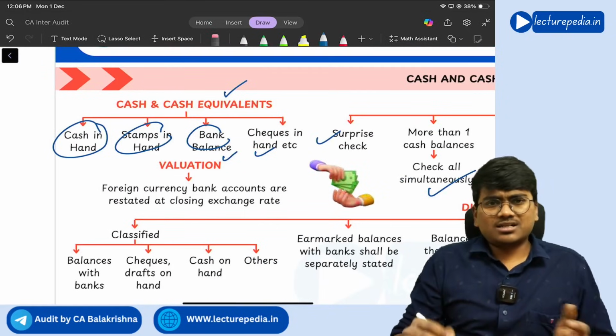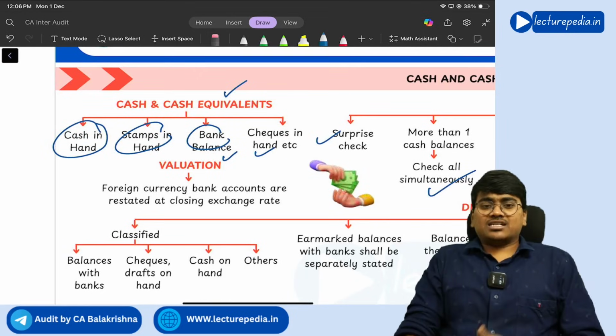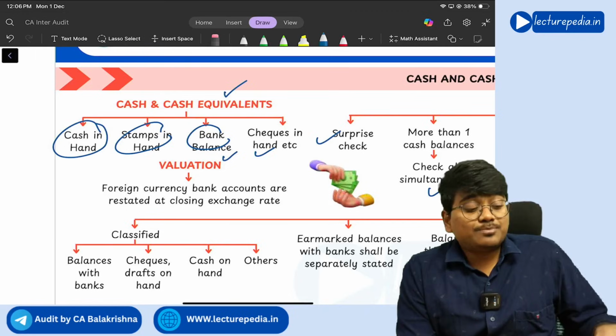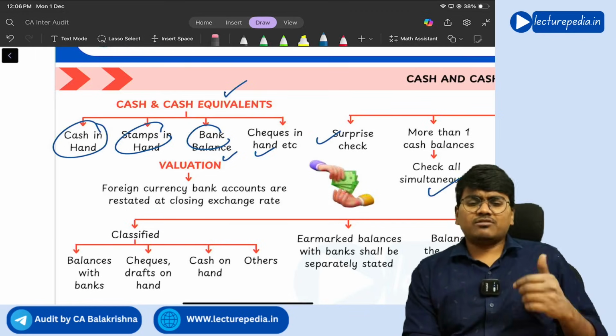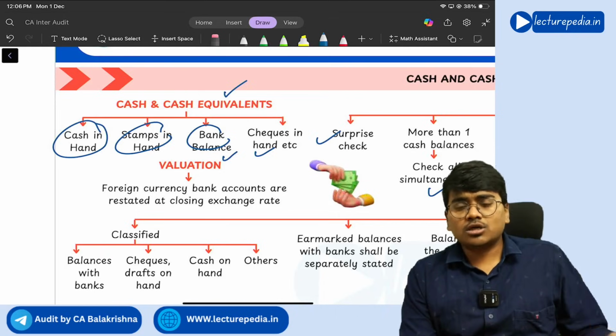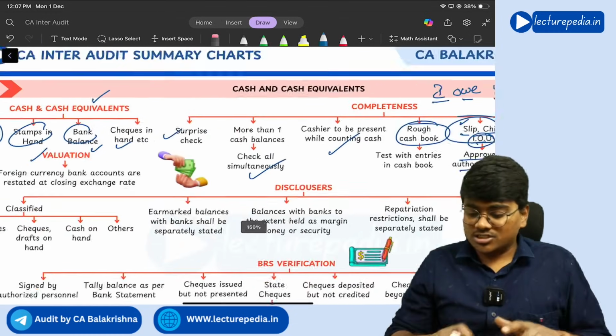And valuation, what valuation you will do for the cash? Everything will be valued in terms of cash. What valuation you will do for the cash? So no valuation will be there for the cash, but if at all there is any foreign currency available with the company, you need to convert that foreign currency into Indian currency at the rate that is there on the closing date. Getting it? Yes. So valuation with respect to foreign currency you will do.